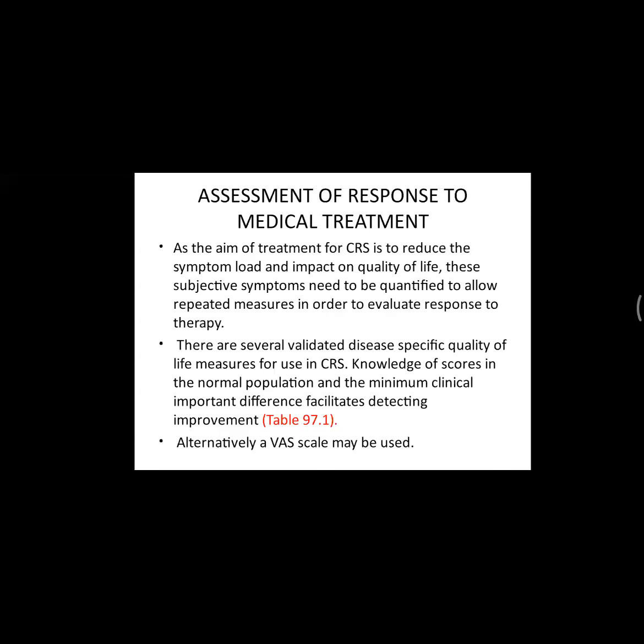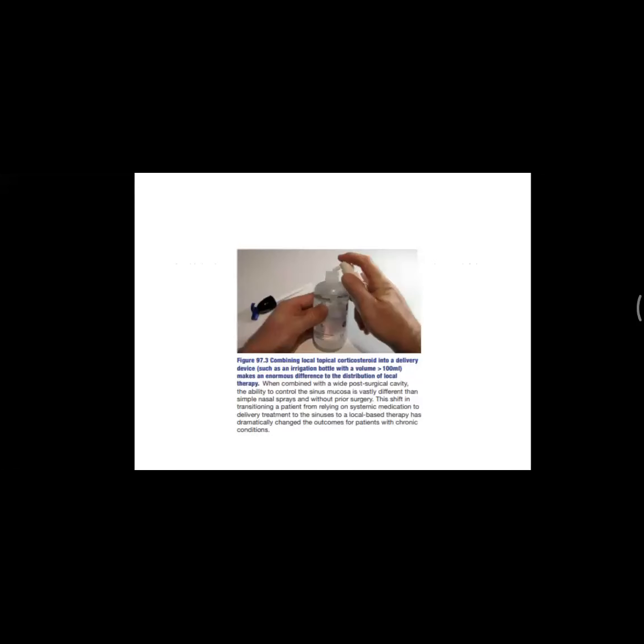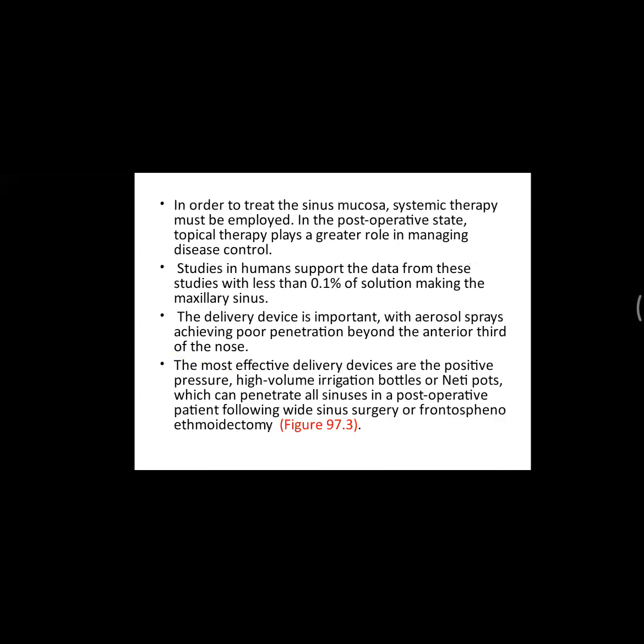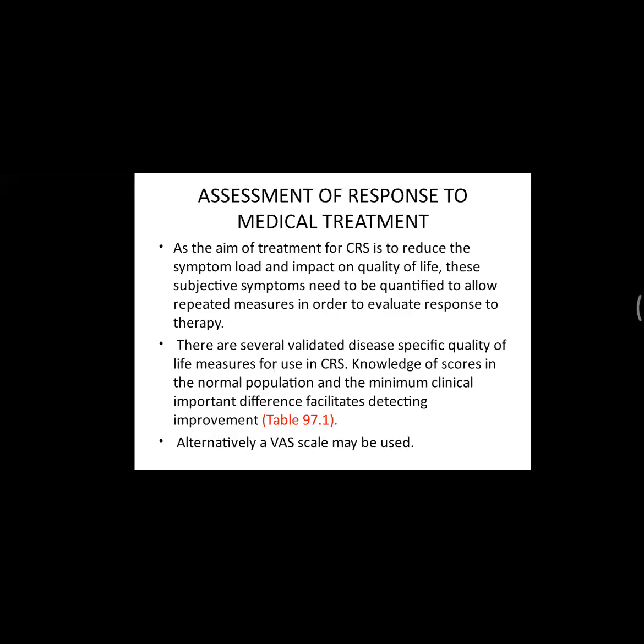So we have to measure the quality of life, how we are going to have an impact of the treatment, how we are going to better the patient as far as his lifestyle is concerned. And there are many scores for that, of which number one is the visual analog score, which is very important.